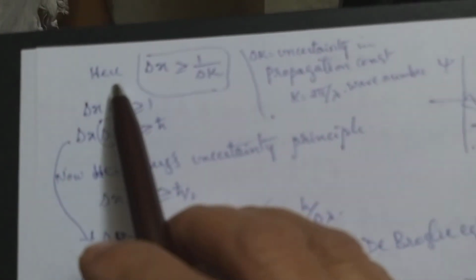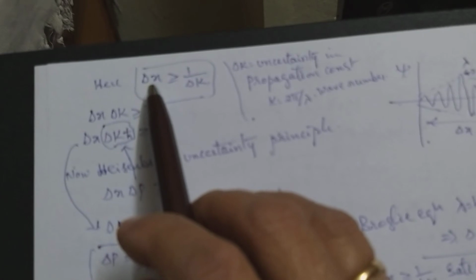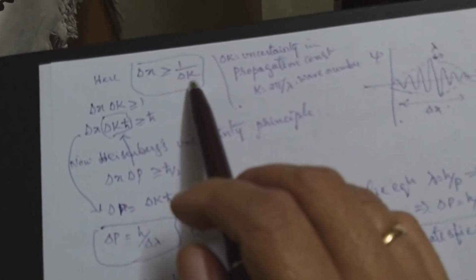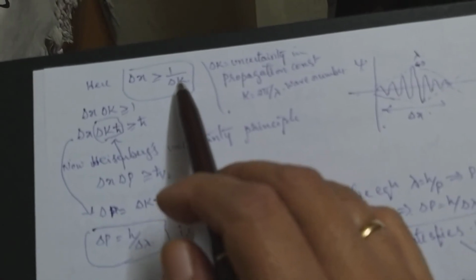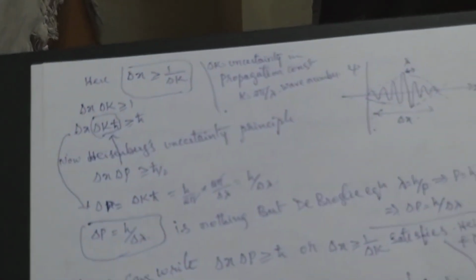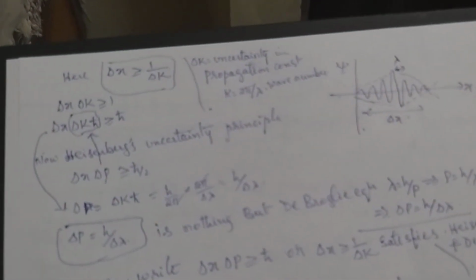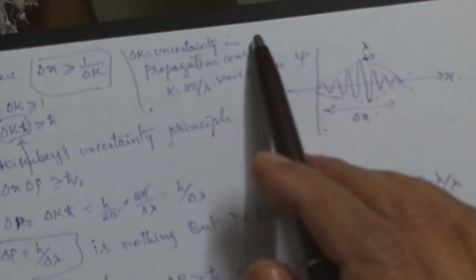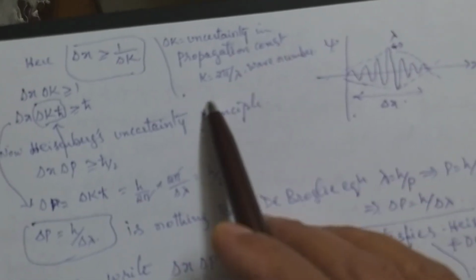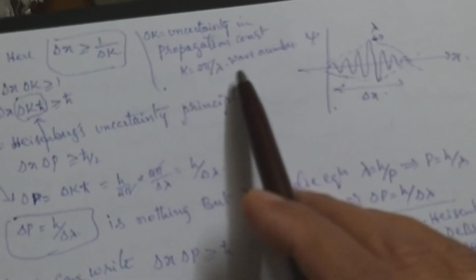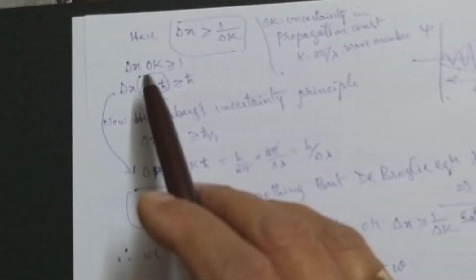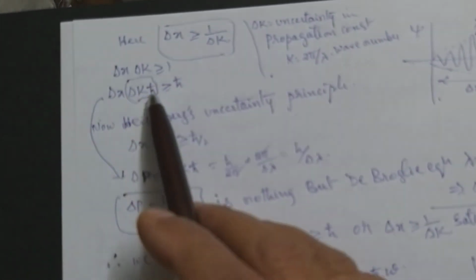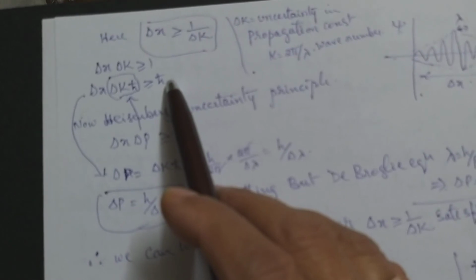So then only the meaning of the wave is understood correctly. Now let us see this in equation. Let delta x be greater than or equal to 1 by delta k. k is the propagation constant, and delta k is the uncertainty in the propagation constant. k is actually 2 pi by lambda, the wave number. Now delta x into delta k is greater than or equal to 1, and if you multiply h cross here, this equation holds.